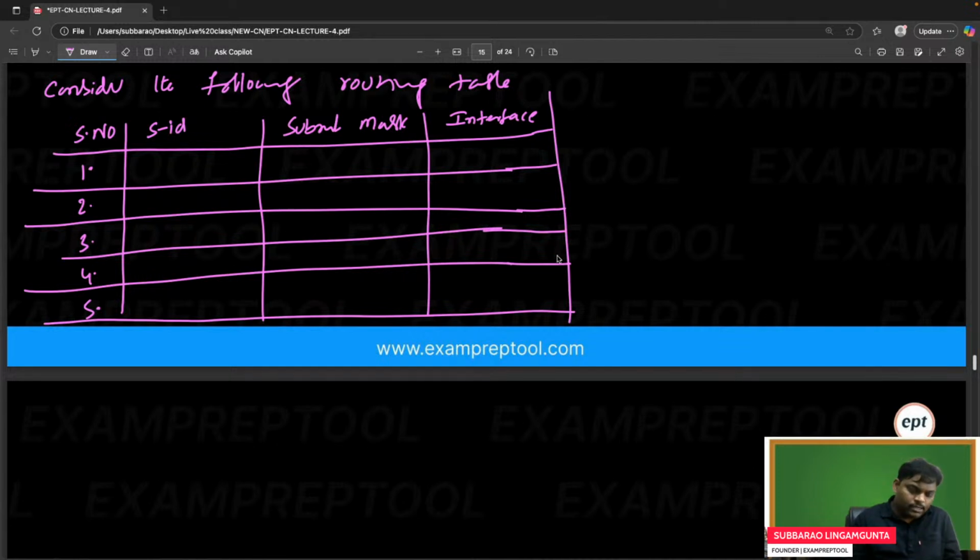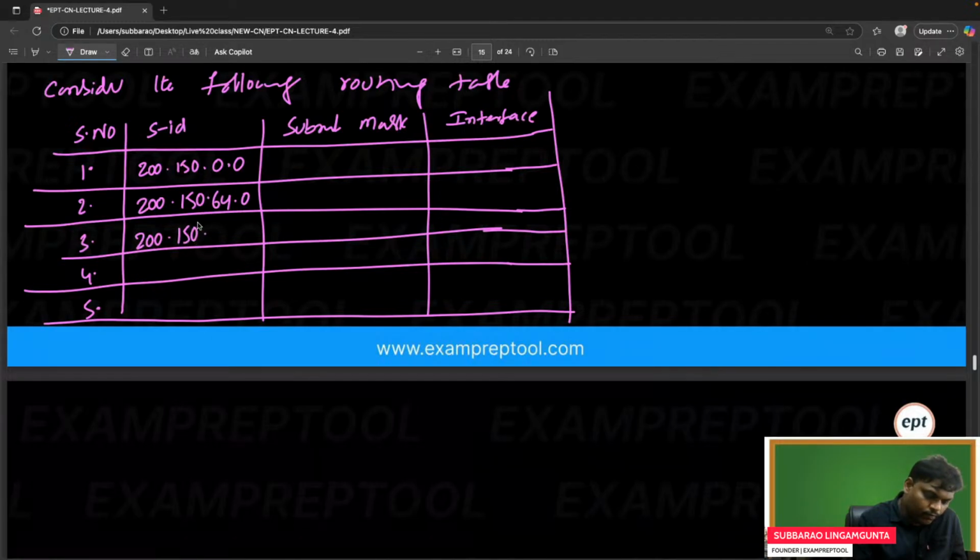So let me fill the table. Sequence numbers are given. The subnet IDs are 200.150.0.0, 200.150.64.0, 200.150.68.0, and 200.150.68.64. Lastly, default.